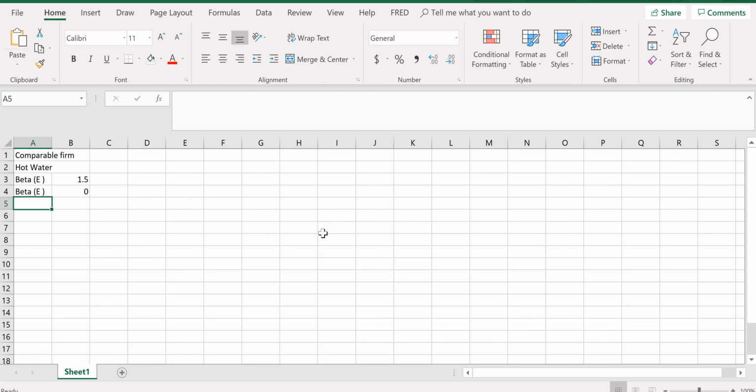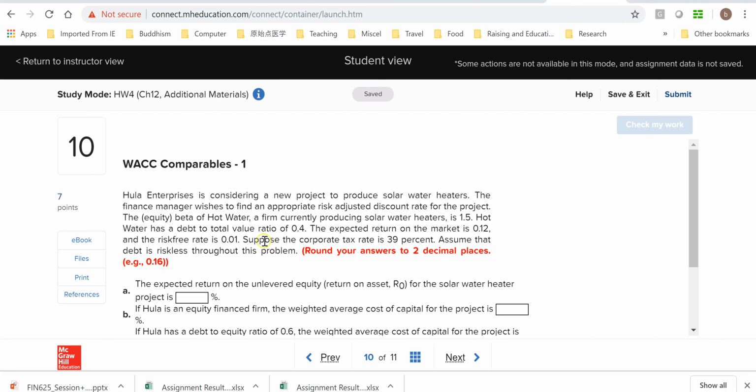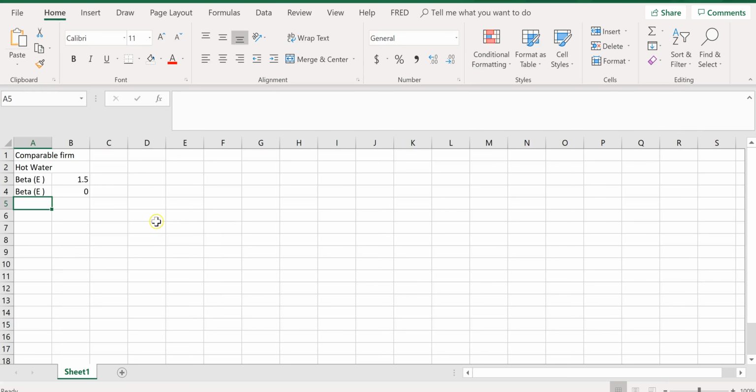And the capital structure of the comparable firm hot water, the debt value ratio, D over D plus E, is 0.4. Remember, this is hot water, HW.